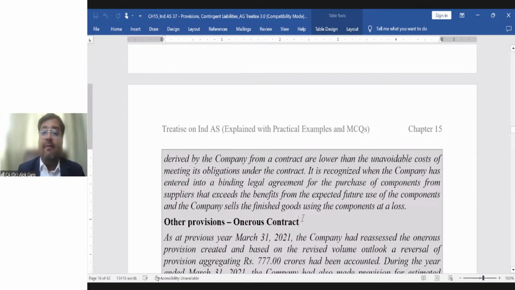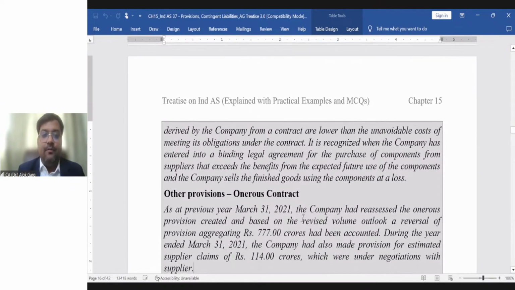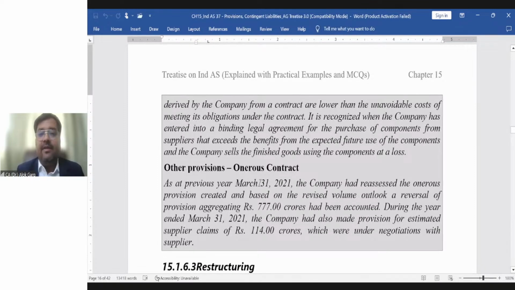And let me show you what disclosure they have made in the notes to accounts. As at the previous year ended 31st March 2021, the company had reassessed the onerous provision created, and based on the revised volume outlook, a reversal of provision aggregating to rupees 777 crores had been accounted.